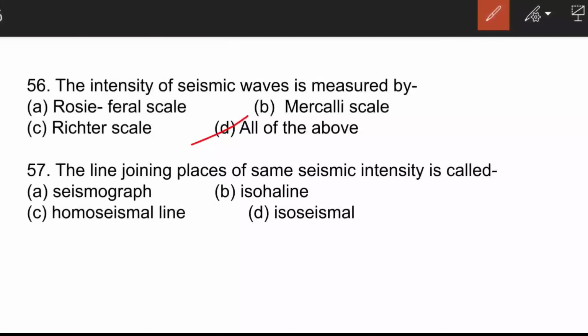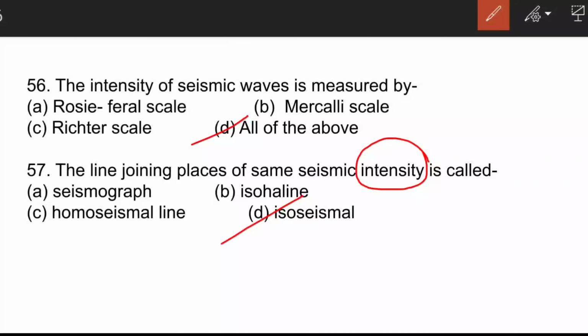Alright, the next question is, the line joining places of same seismic intensity. We are speaking of intensity, so intensity-wise it will be isoseismal. The lines joining the regions of same seismic intensity are called isoseismal lines.